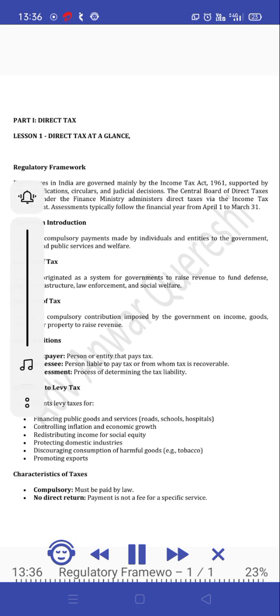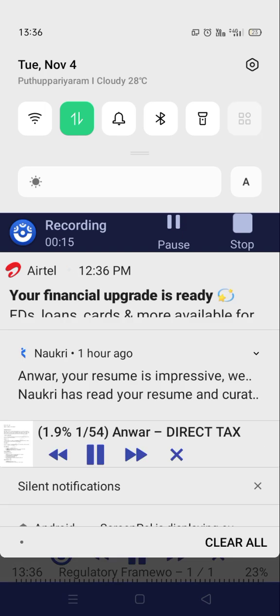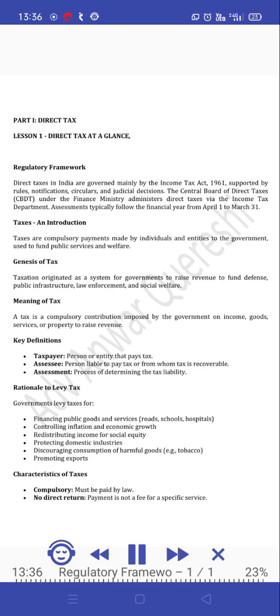Regulatory framework. Direct taxes in India are governed mainly by the Income Tax Act, 1961, supported by rules, notifications, circulars, and judicial decisions. The Central Board of Direct Taxes (CBDT) under the Finance Ministry administers direct taxes via the Income Tax Department. Assessments typically follow the financial year from April 1 to March 31.